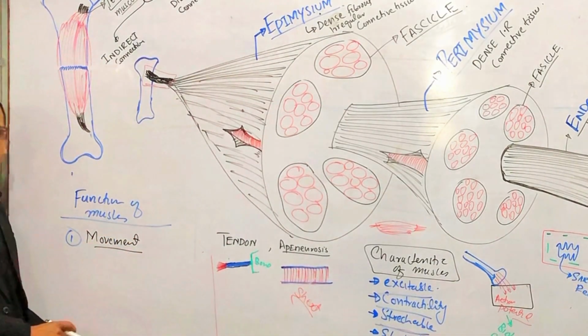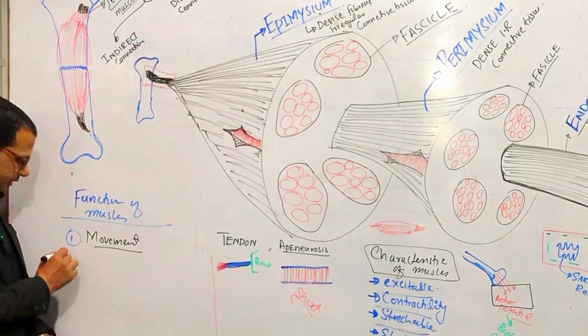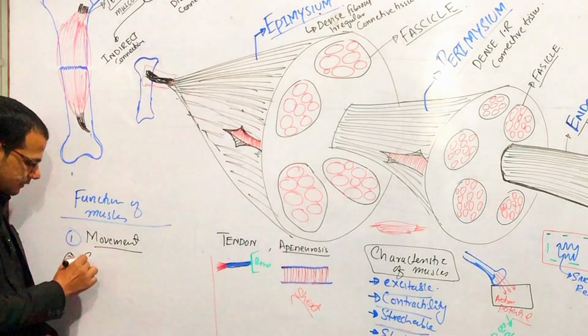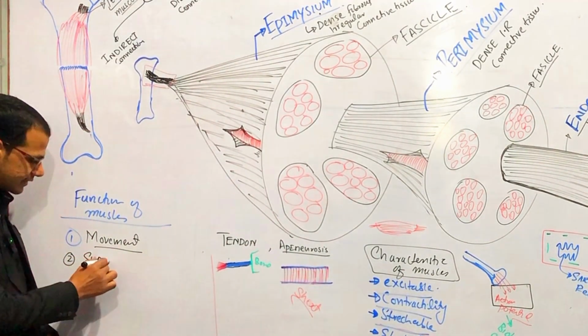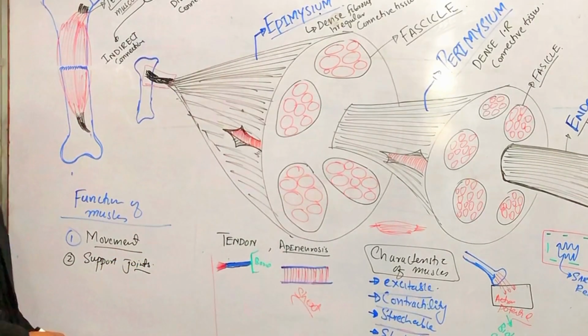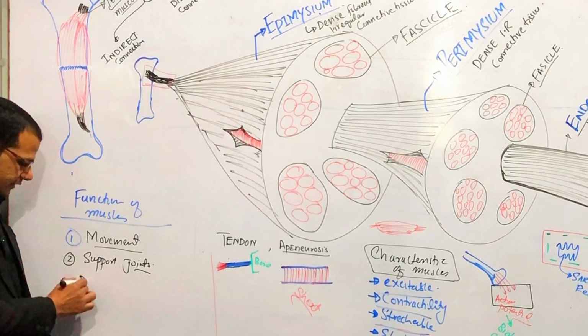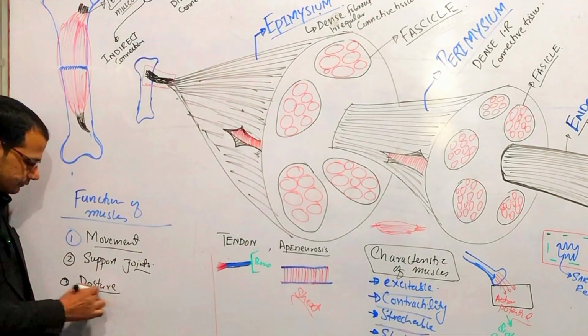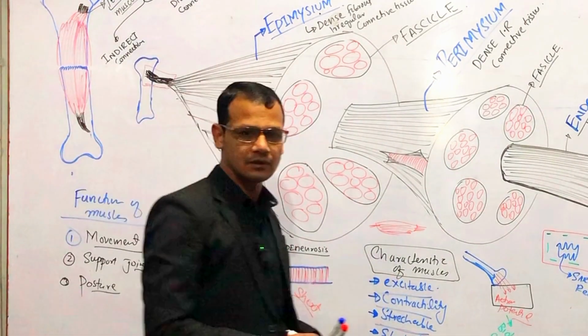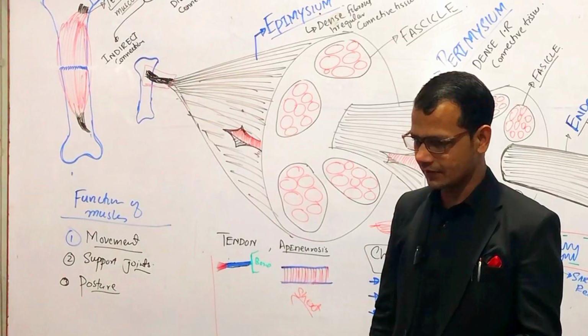We are able to move because of muscles, right? Second one, support joints, right? Third one, posture. Posture means position, or maintaining position is because of muscles, right?